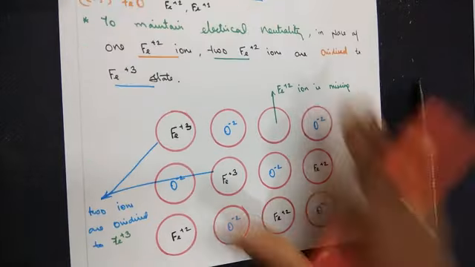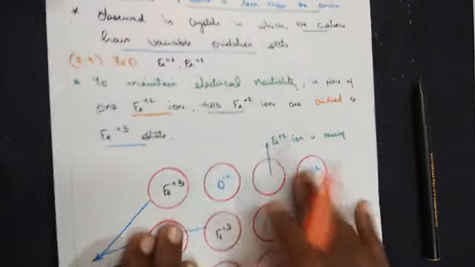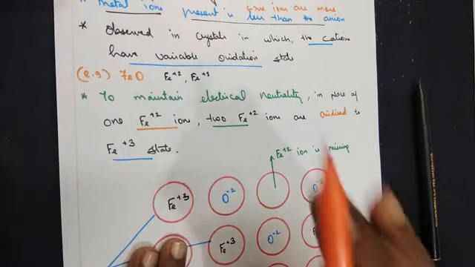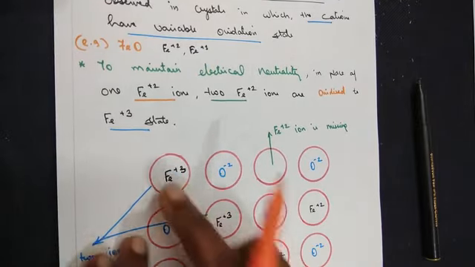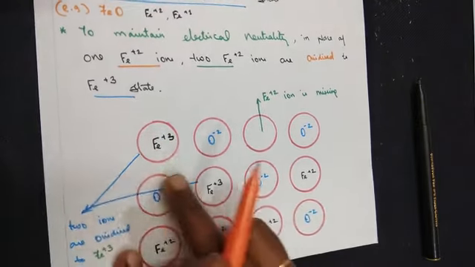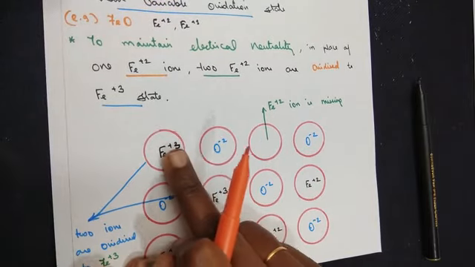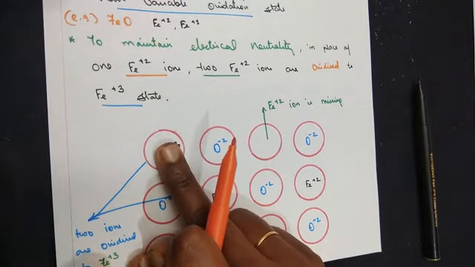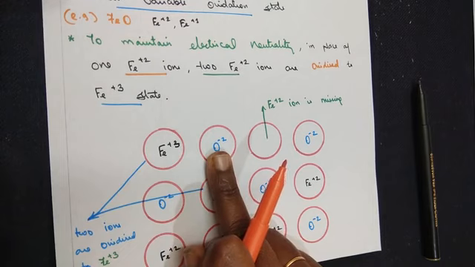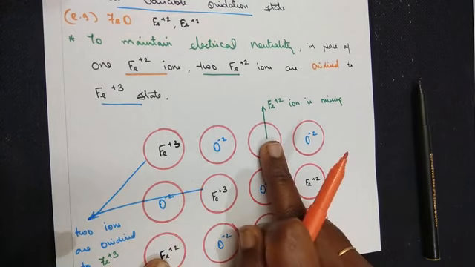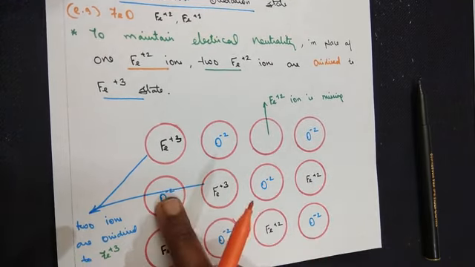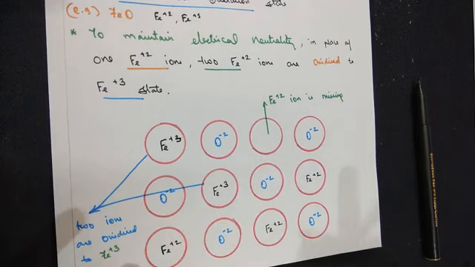Now look at the structure, you will understand better. Ferrous oxide: don't look at the two where I have drawn the line, look at the other structure. Fe plus 2, O2 minus, the charge of oxygen is minus 2, Fe plus 2, O minus 2, Fe plus 2, it should be like this.